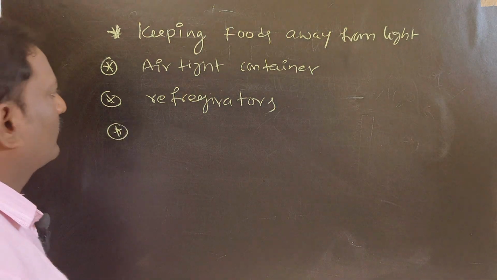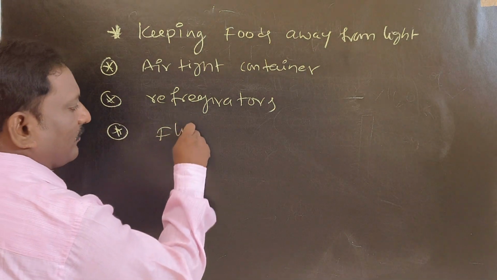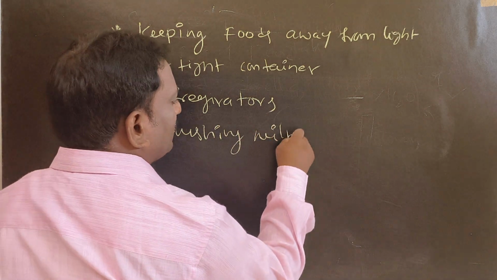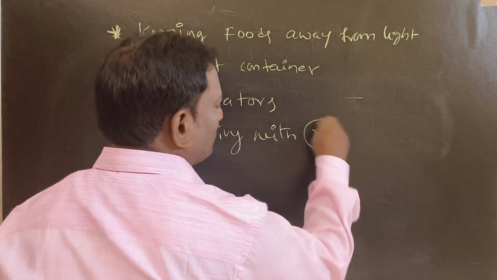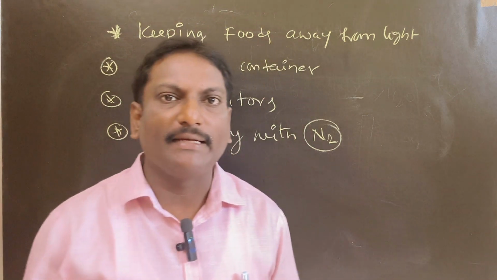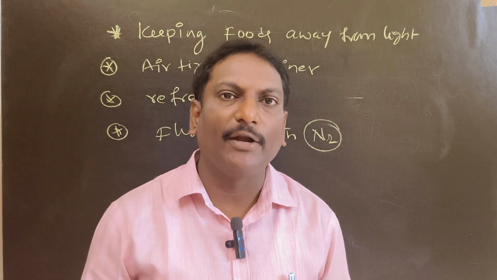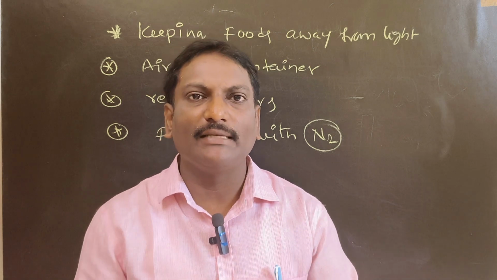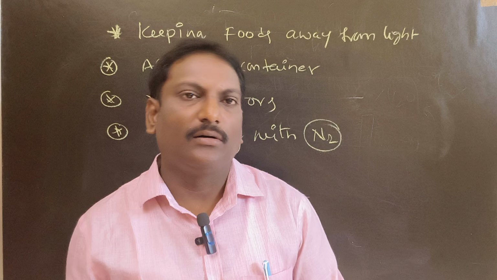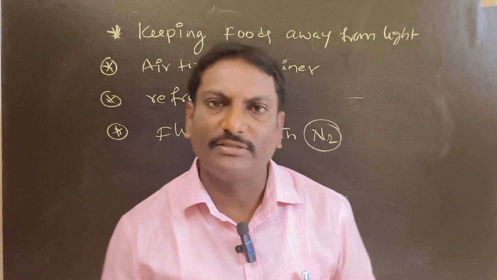Next one, flushing with nitrogen gas, N2 gas. You must have seen that Lay's packets are filled with nitrogen gas. Because nitrogen gas is an inert gas, it does not let food materials undergo oxidation.